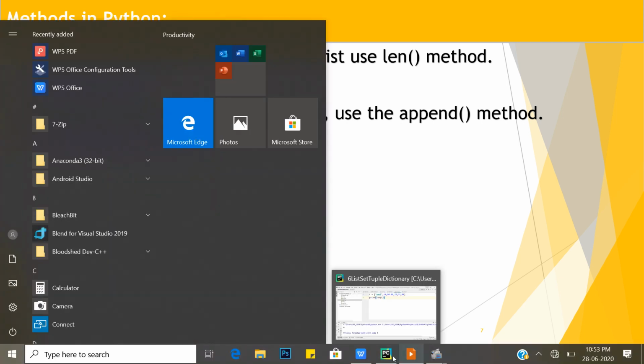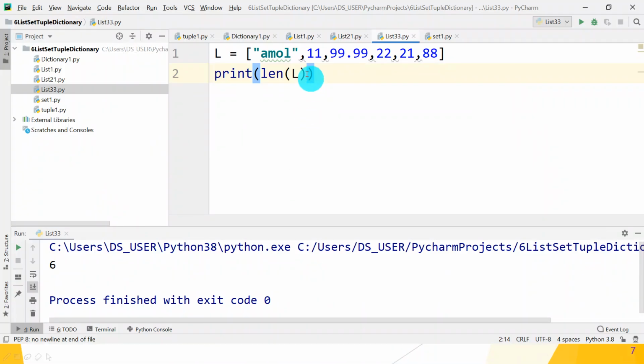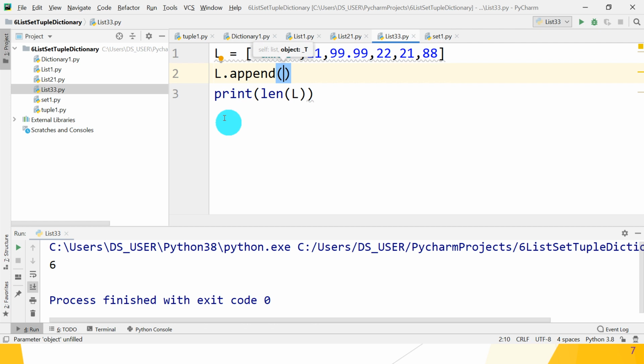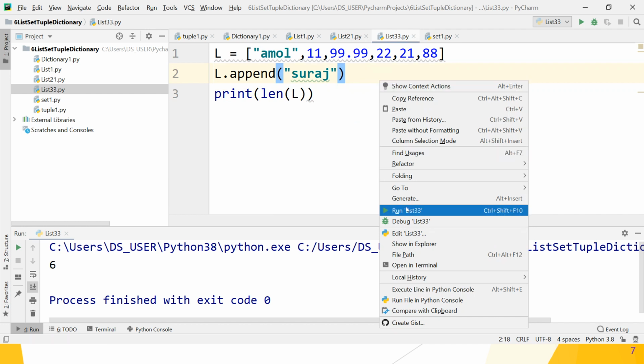So let's check whether it works or not. How to append? Use L.append, and whichever string you want. Suppose you want to add Suraj at the end of the list and print it. Let's check.